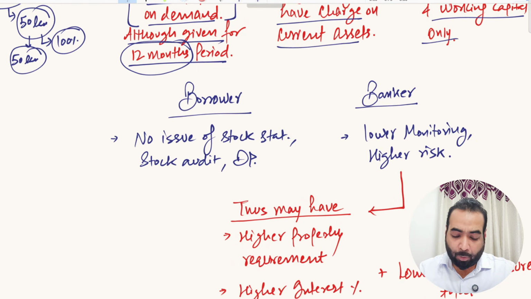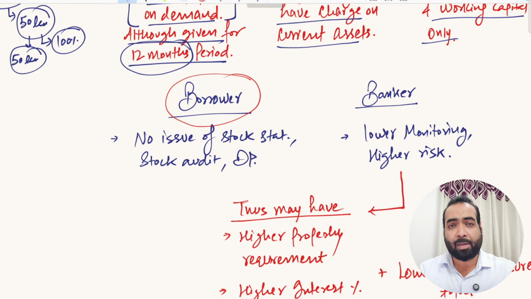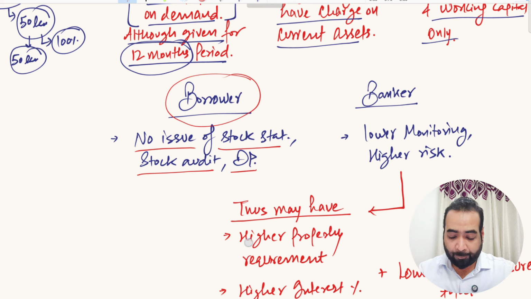Now, from the point of view of a borrower who is using this limit, it is very suitable for them. Why? Because there is no issue of stock statement. They don't need to submit any stock statement. They don't need to have any stock audit, although some banks have policy of getting stock audit done as well. But generally, most of the banks don't have this policy. You don't have to submit any drawing power, right?